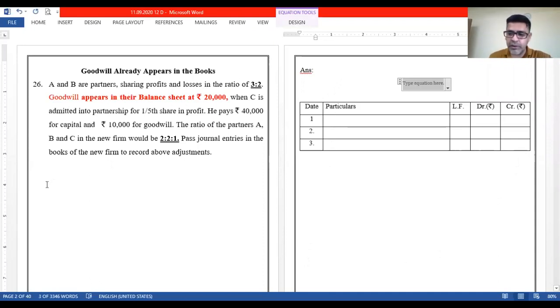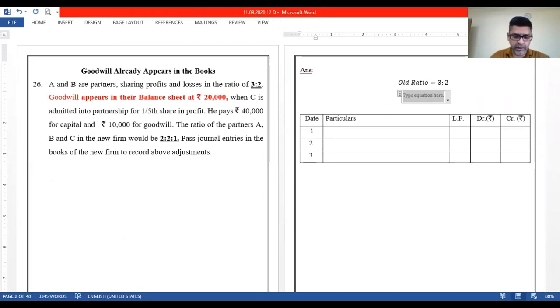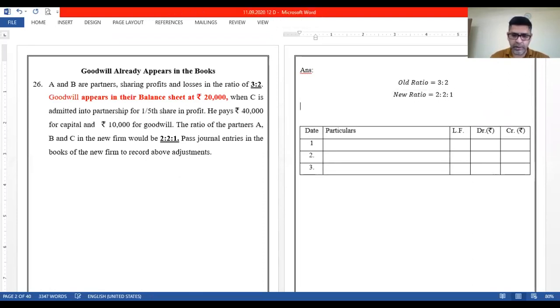When old and new ratio are there, it is very easy for us to calculate the sacrificing ratio, right? So old ratio is equal to 3:2. Okay, new ratio is 2:2:1. Now sacrifice is equal to old minus new.